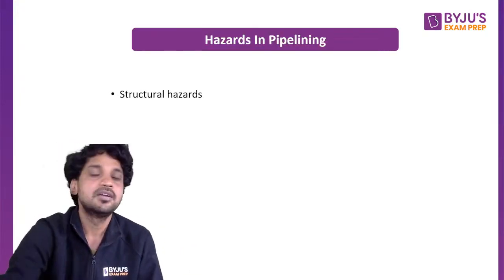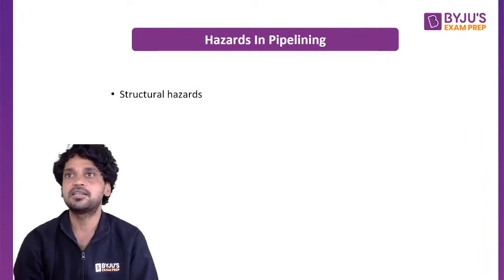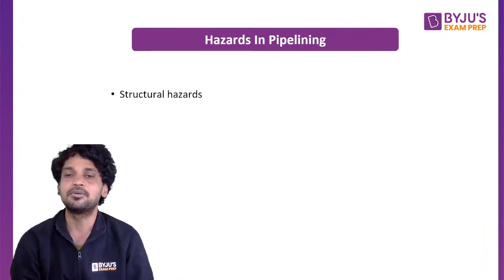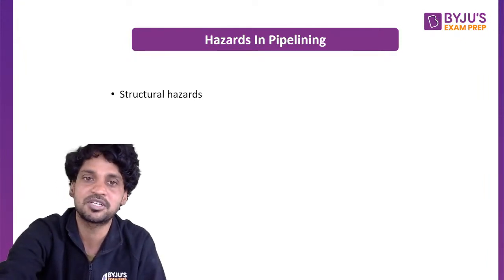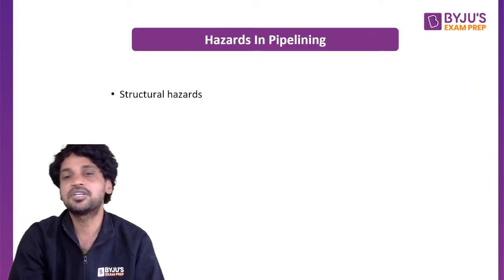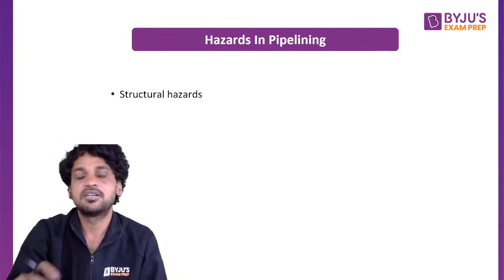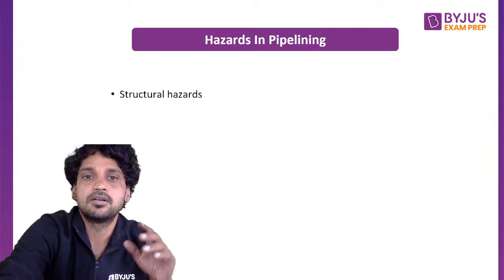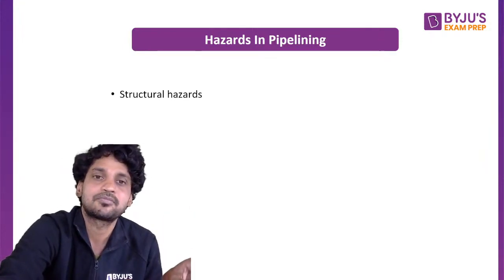Hazards in the pipeline. Every time we look at the pipeline, we may feel that the speed up can always be equal to k. No, that is not possible, because there will be several difficulties in the pipeline. First one is structural hazards. Structural hazards happen when 2 segments of the pipeline require data from the same resource.